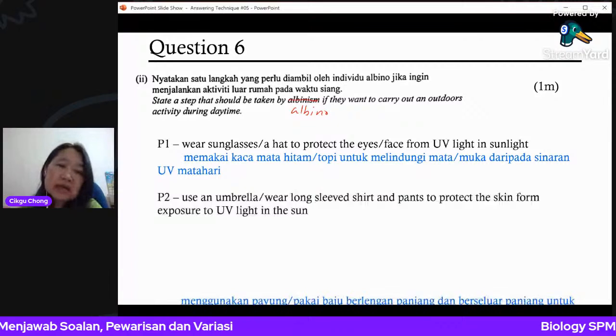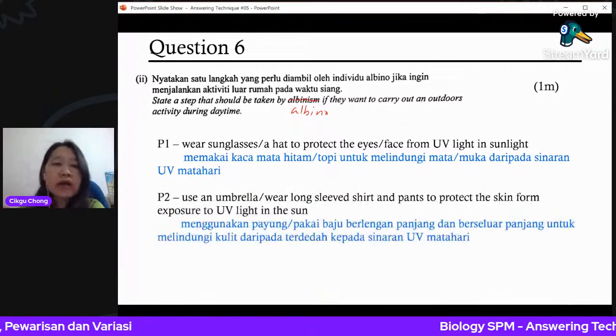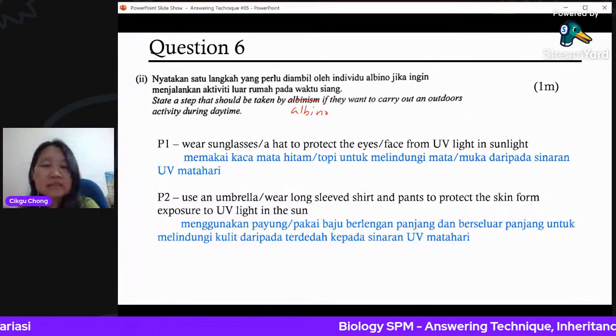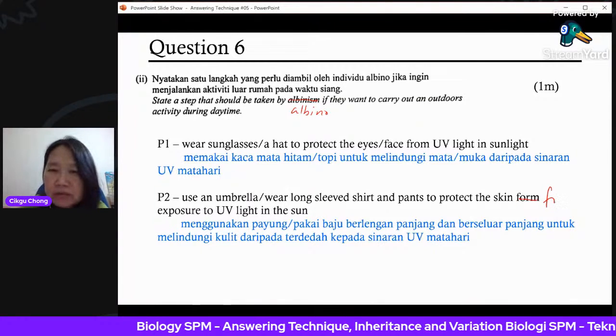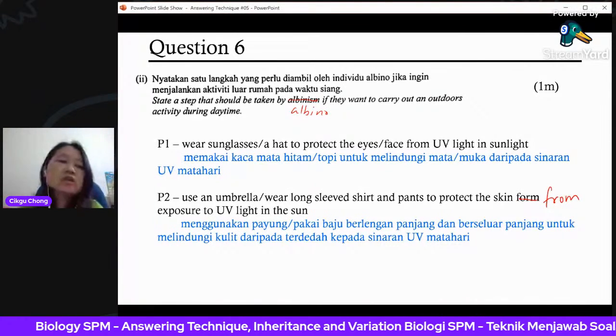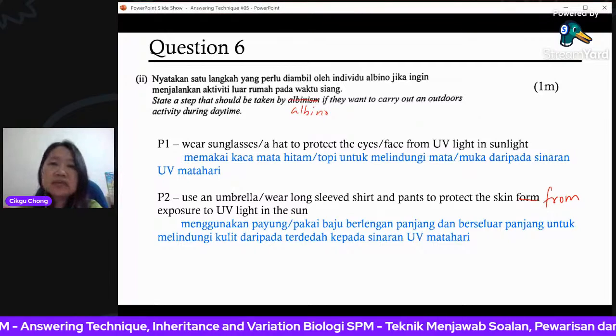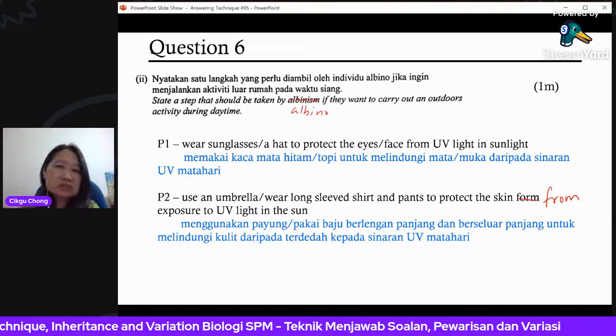And then another one, you can use umbrella, wear long sleeve shirts, long sleeve pants to protect the skin from exposure to the UV light in the sun. Okay, this is any person can answer because it's just common sense.